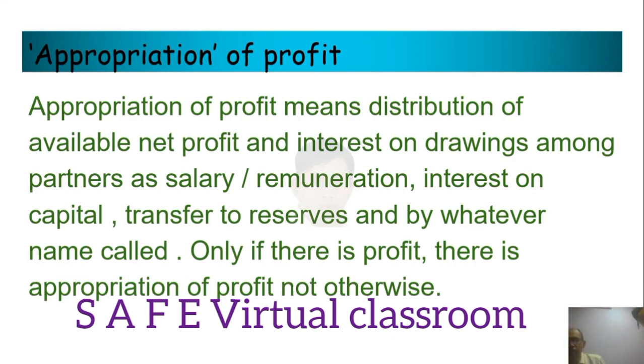What happens when the firm earns a profit? The profit is divided among the partners. It may be divided in various forms, such as salary, interest on capital, or some amount may be transferred to reserves. Whatever the name, those entitlements of the partners are known as appropriations. Only if there is profit is there appropriation of profit, not otherwise. If there is a loss, that is a loss, and you cannot take out interest on capital from loss.